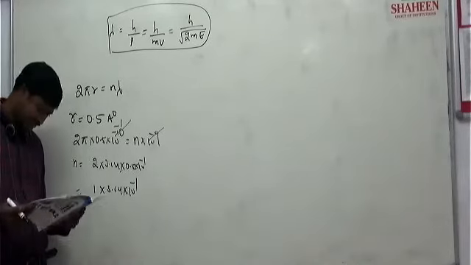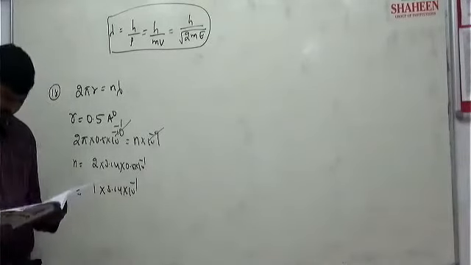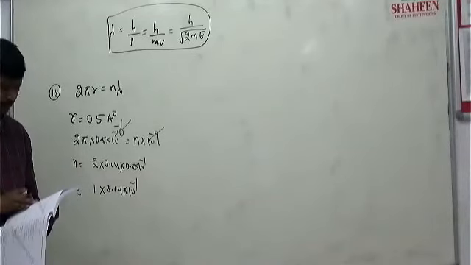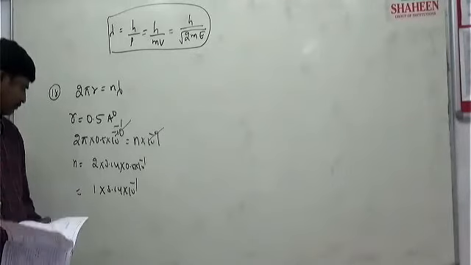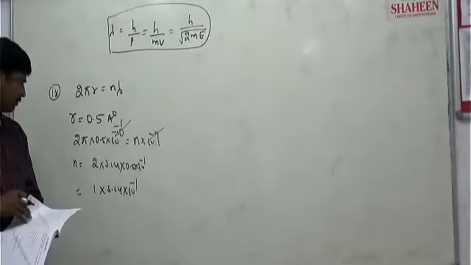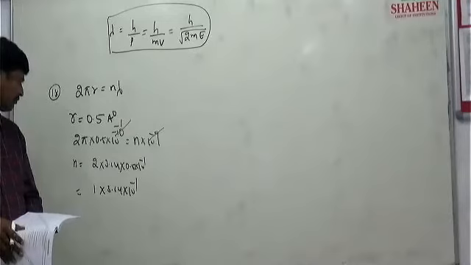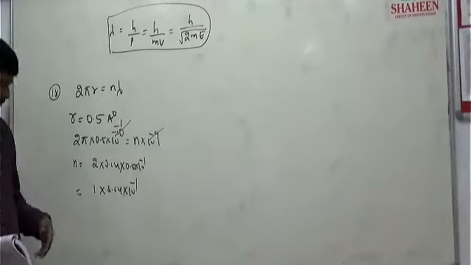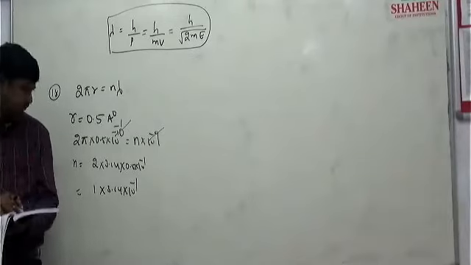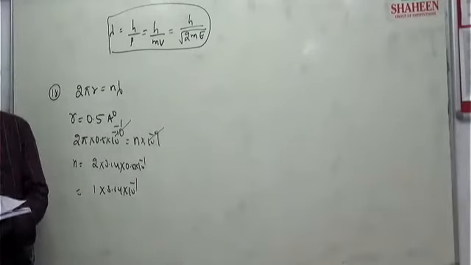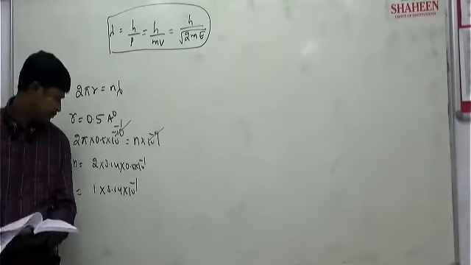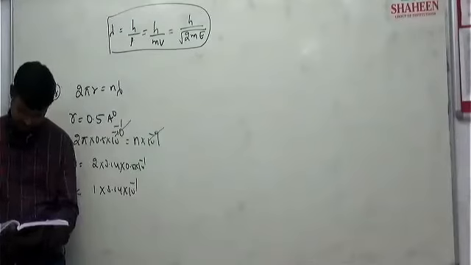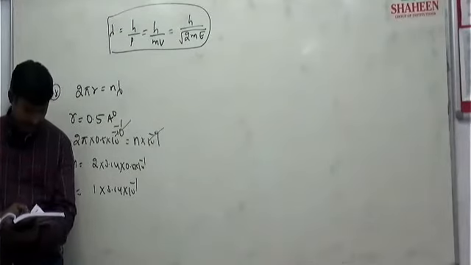So nearly what should we get? 3 should come, right? 3 nearly, n equal to 3. Clear? n equal to 3.